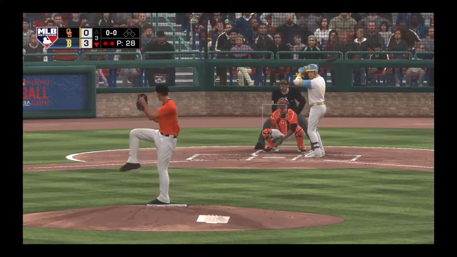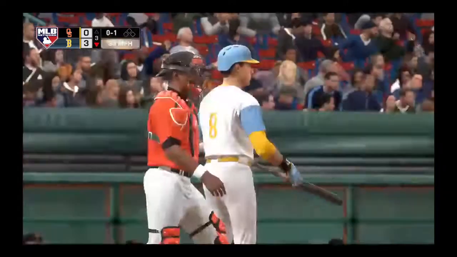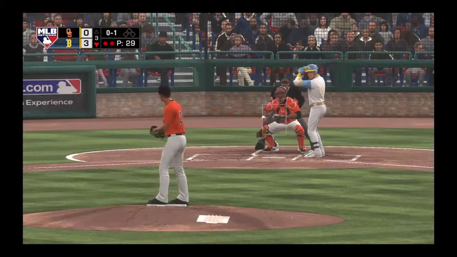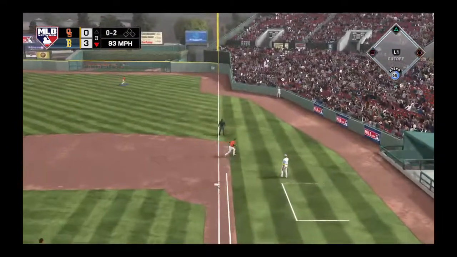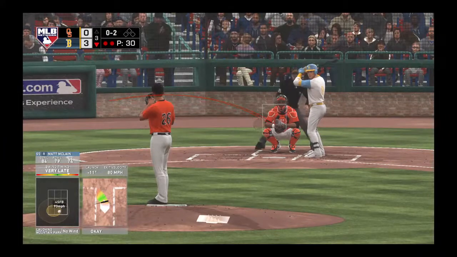Standing in now, Matt McLean. Now a ball lined to the left side. Double, but foul. 2 out, nobody on. Grounded up the first baseline, but that'll get foul. It's 0-2 now.